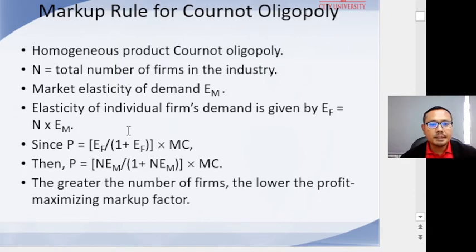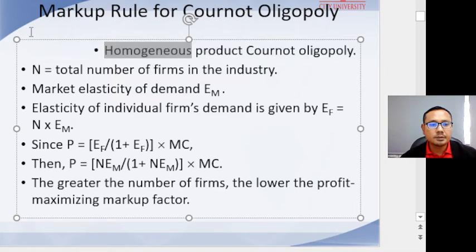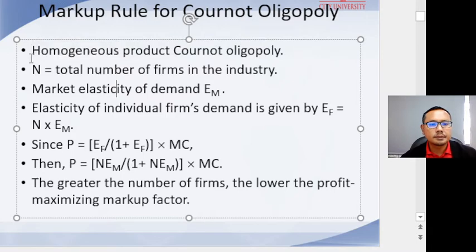You can see that's a markup rule for Cournot oligopoly. Normally these are homogeneous products, with N the total number of firms in the industry, and market elasticity of demand, which we denote as EM.